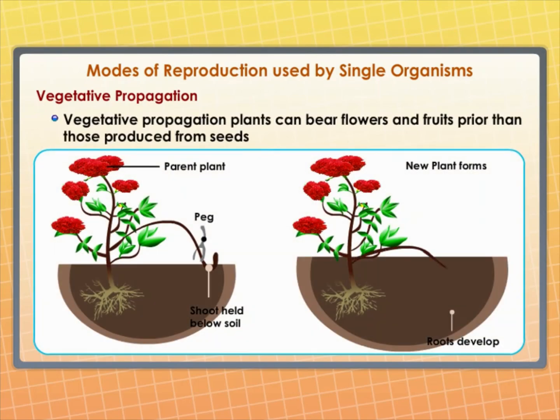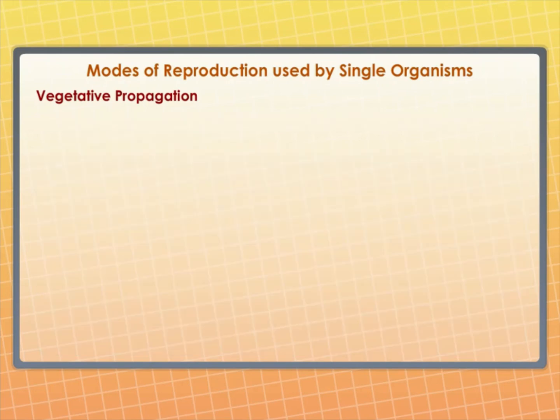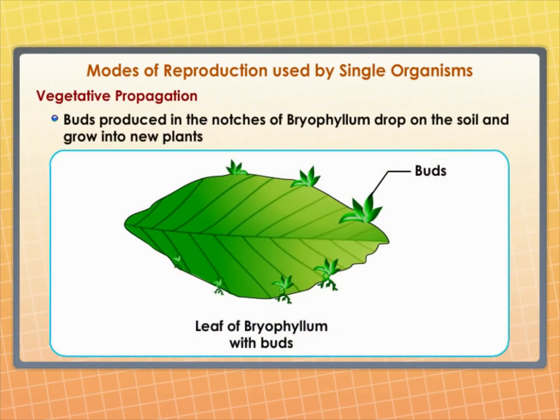Plants raised by vegetative propagation can bear fruits and flowers earlier than those produced from seeds. Such methods also make possible the propagation of plants such as banana, orange, rose, and jasmine that have lost the capacity to produce seeds. Another advantage of vegetative propagation is that all plants produced are genetically similar enough to the parent plant to have all its characteristics. Buds produced in the notches along the leaf margin of Bryophyllum fall on the soil and develop into new plants.